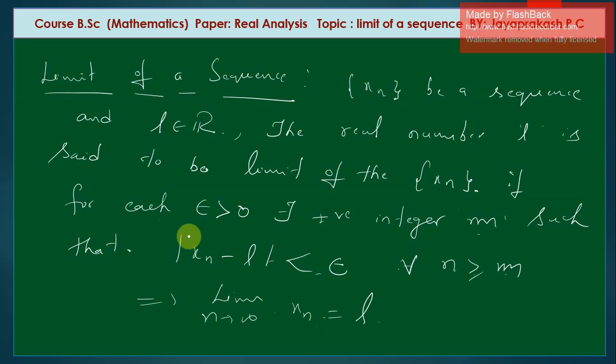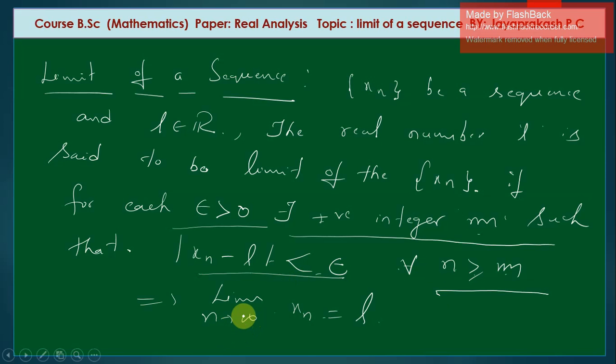Definition of the limit of a sequence. In some theorems we will use this definition. You have to mainly remember, for each epsilon greater than 0 there exists a positive integer m such that modulus of xn minus L is less than epsilon for all n greater than or equal to m. Here limit n tends to infinity xn is equal to L. Okay, so this is the limit of a sequence.